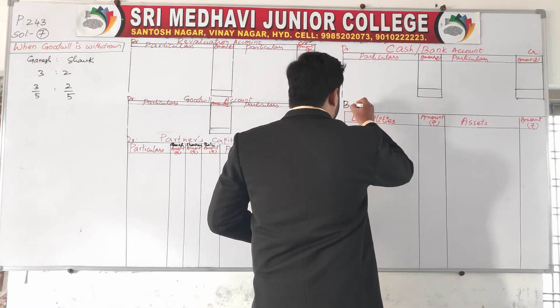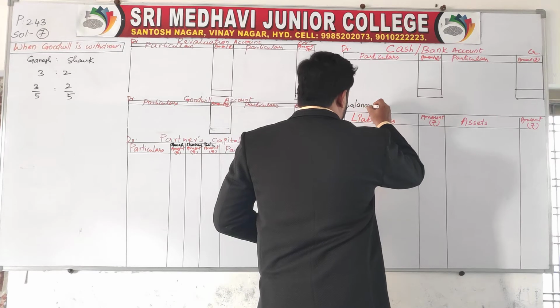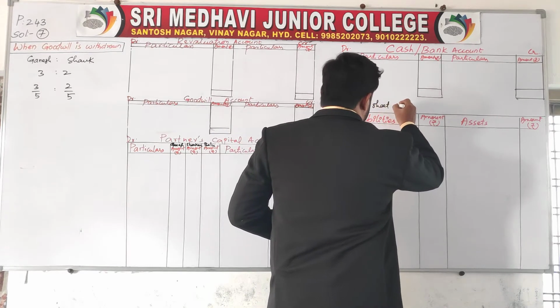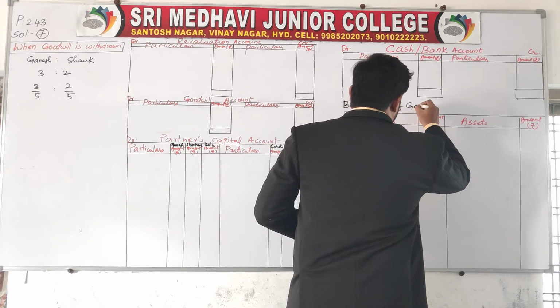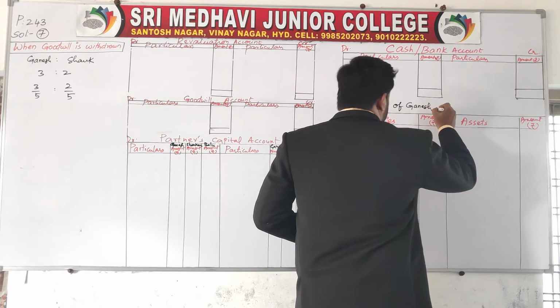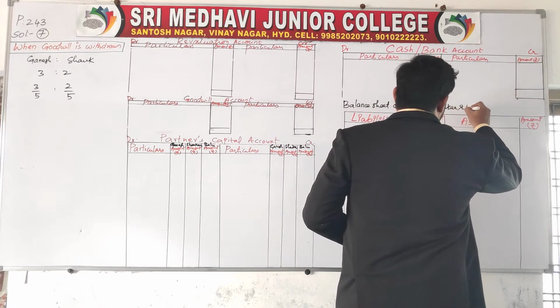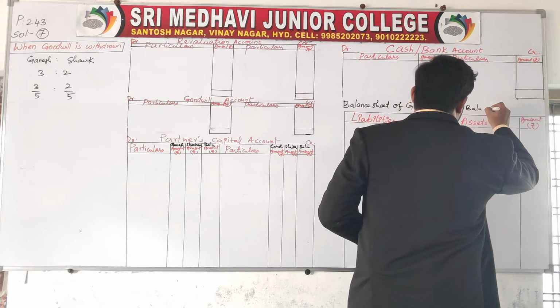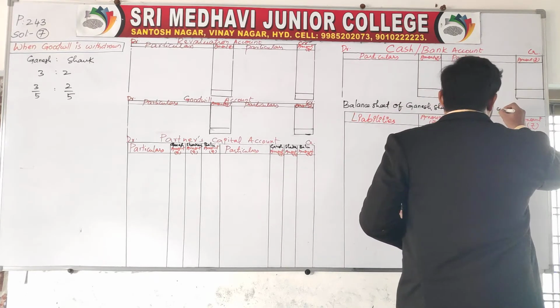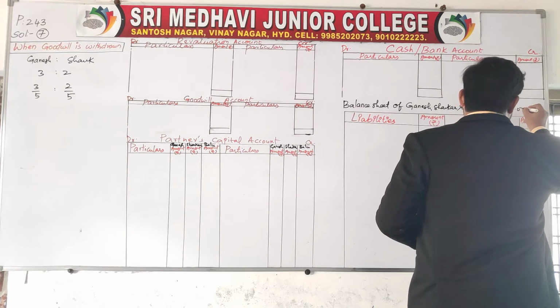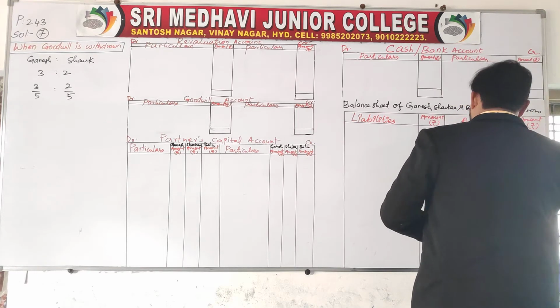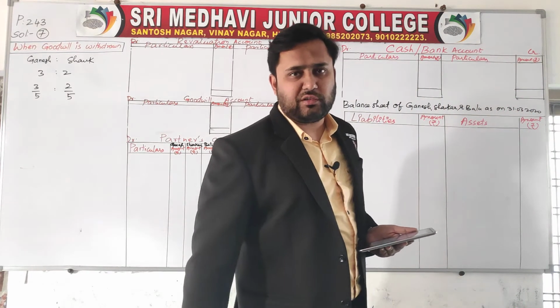Balance sheet of Ganesh, Shankar and Balu as on 31st March 2020. Let's see how to solve the problem.